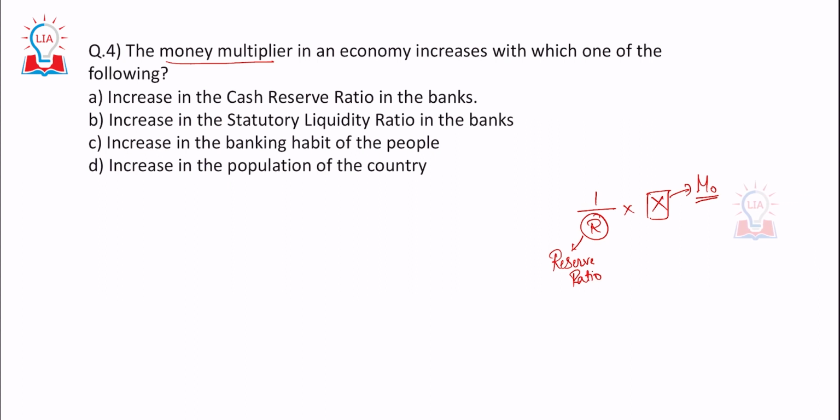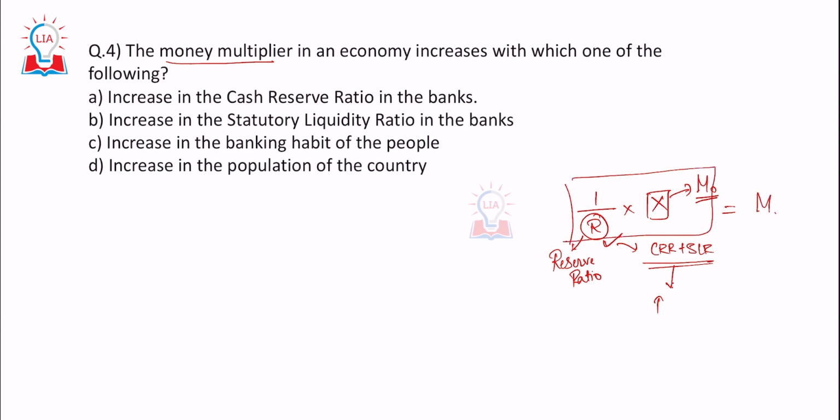Obviously the reserve ratio would be CRR plus SLR, right? Whatever number you get out of this is M3. So the money multiplier, the output M3, would increase if R reduces.